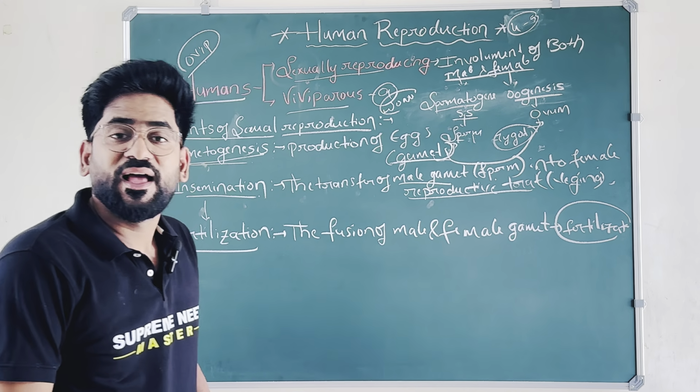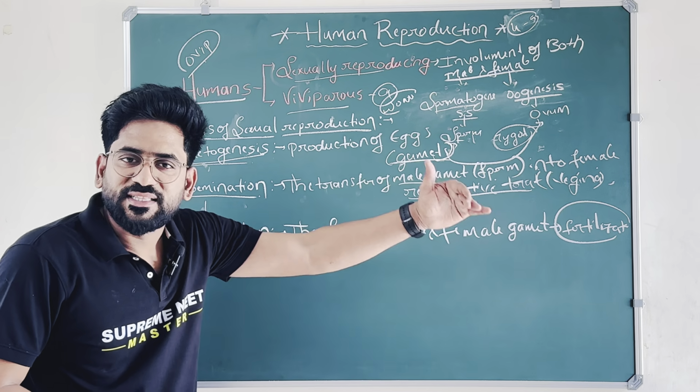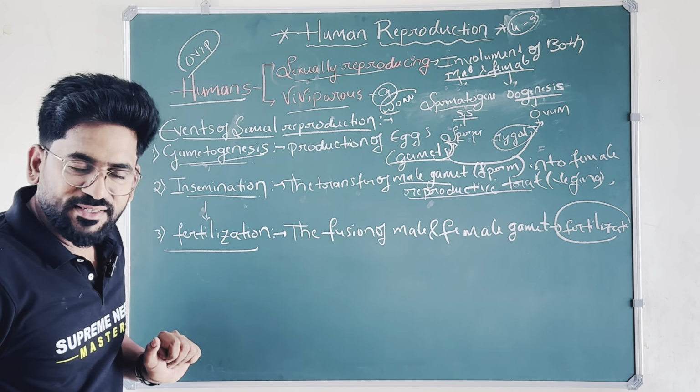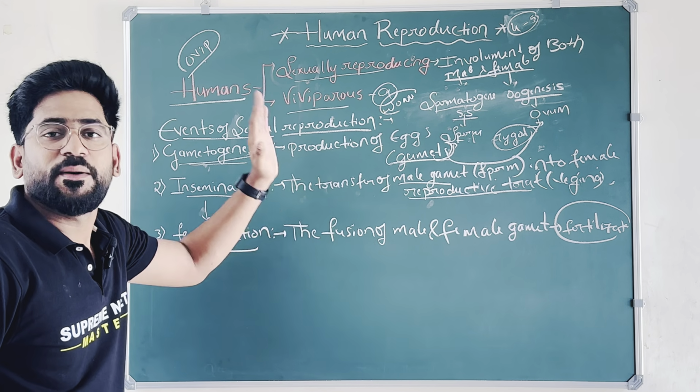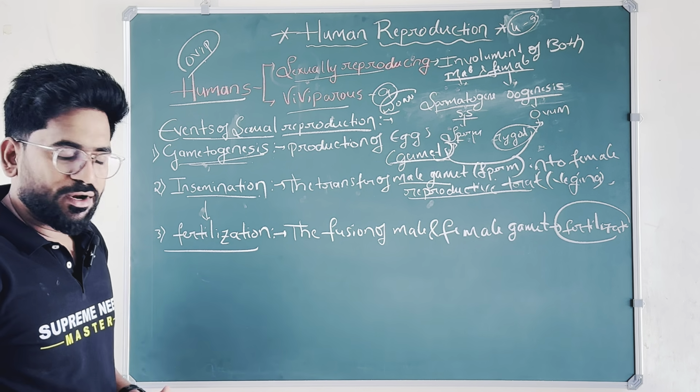It takes place in the ampullary isthmic junction in the fallopian tube. That we'll discuss in the female reproductive system. These are only events. I am telling you the short definition and the process, from the starting to the ending stage, what events are involved in it.